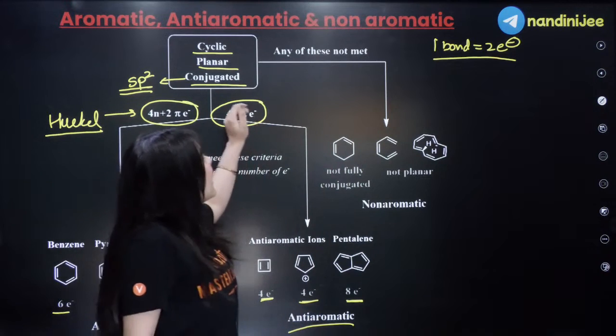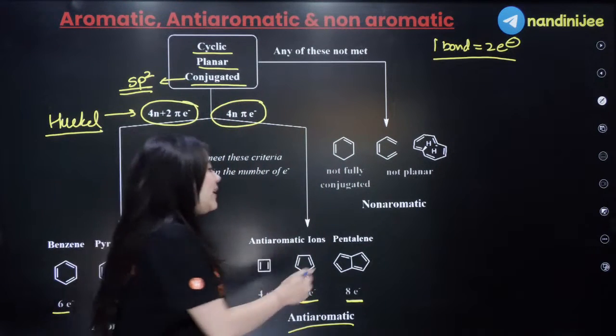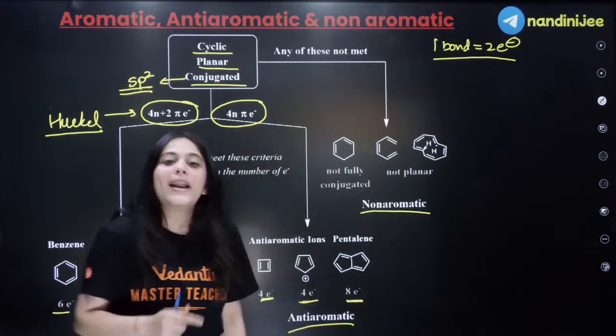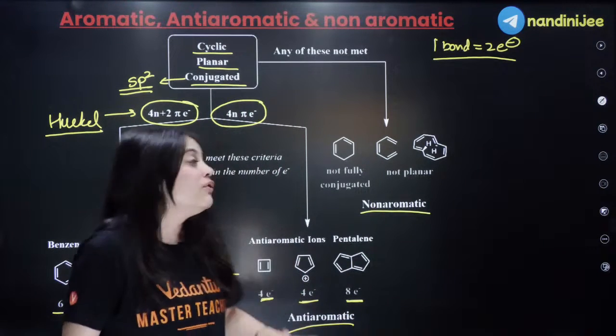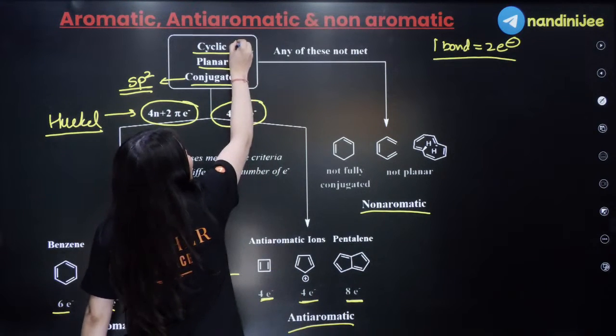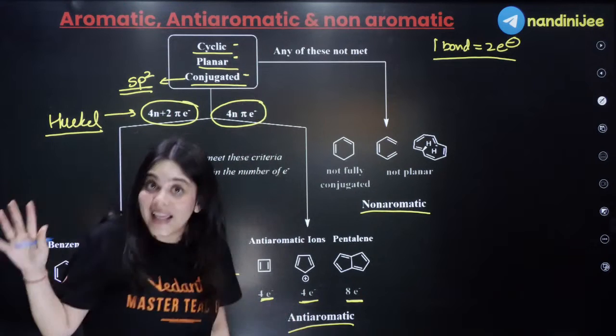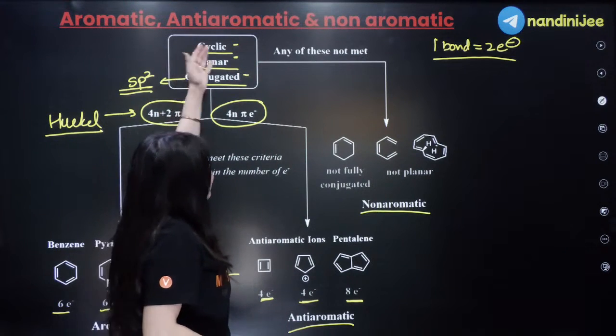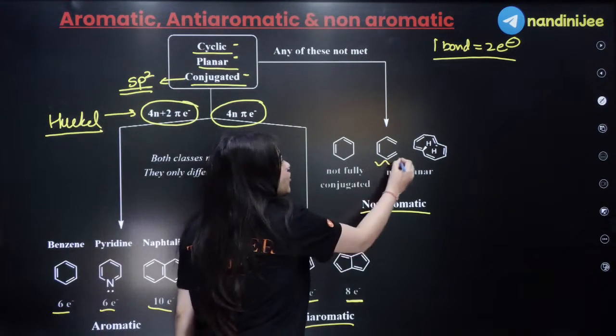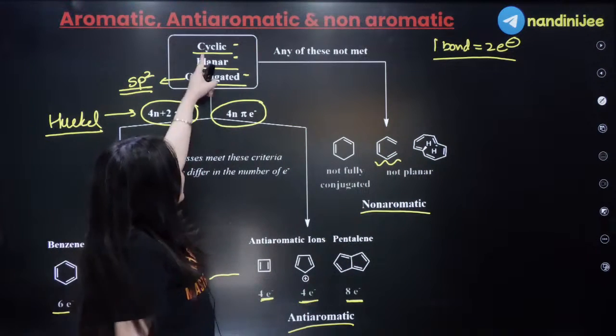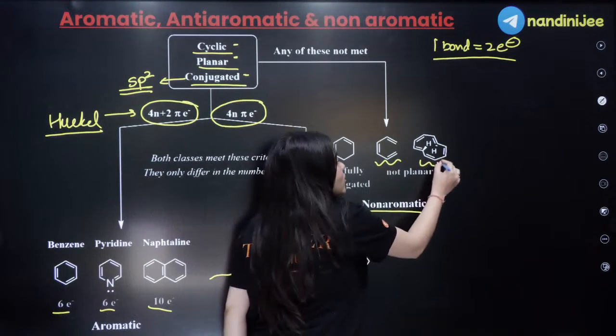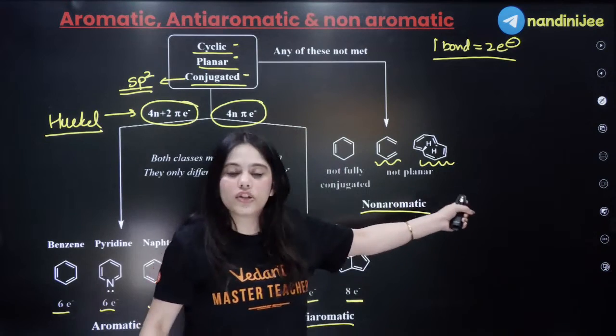Now, the next thing is what are non-aromatic compounds. Non-aromatic compounds are those which do not even follow these 3 conditions, which fail. Either they will not be cyclic like this structure, or they will not be planar like this structure. I will discuss this structure in detail.